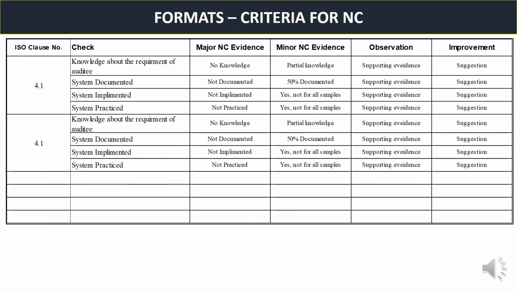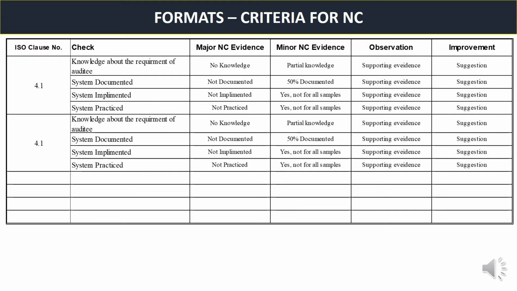Formats criteria for non-conformities. How should an auditor select whether his observation is a major NC or minor NC, or just an observation or improvement point? So for example, here this will be applicable for the entire audit purpose. This is just a general guideline for the auditor.